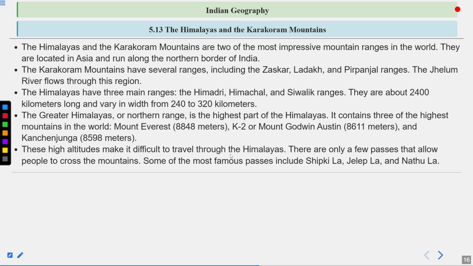These high altitudes make it difficult to travel through the Himalayas, and there are only a very few passes that allow people to cross the mountains. Some of the most famous passes include Shipki La, Jelep La and Nathu La.